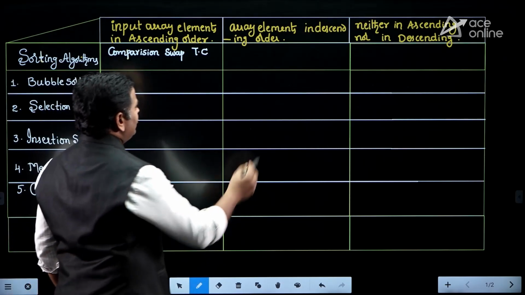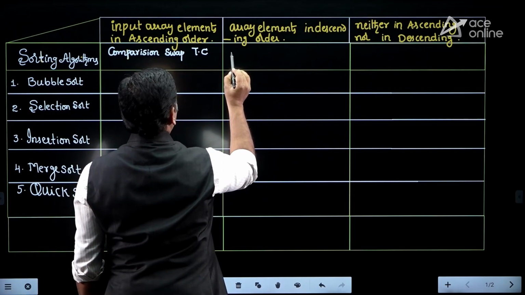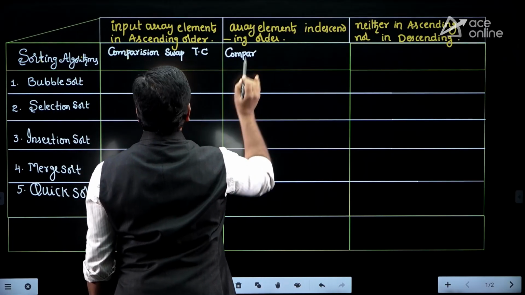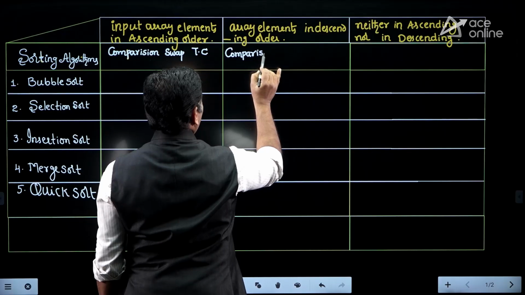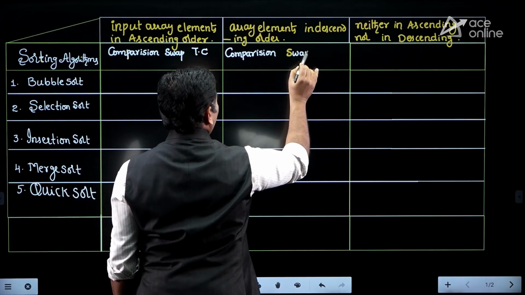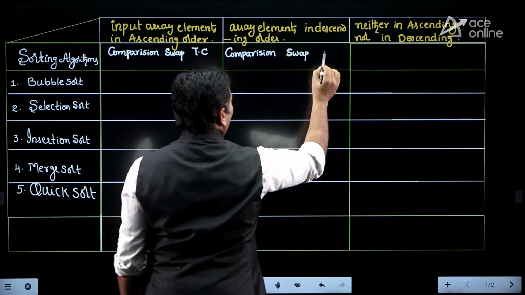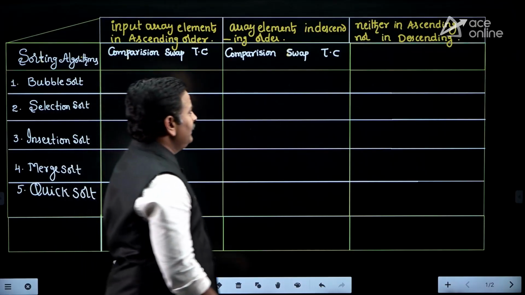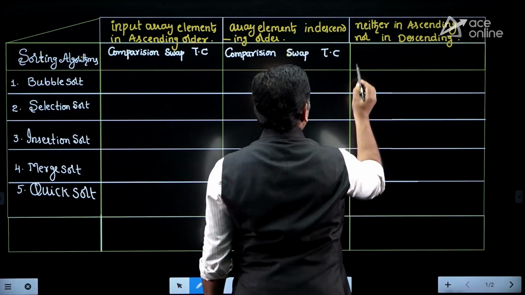Similarly, if array elements are in descending order, we need to find how many comparisons, how many swappings are there, and what is the time complexity. TC stands for time complexity. Right, friends. Okay. So here, neither ascending order nor descending order.